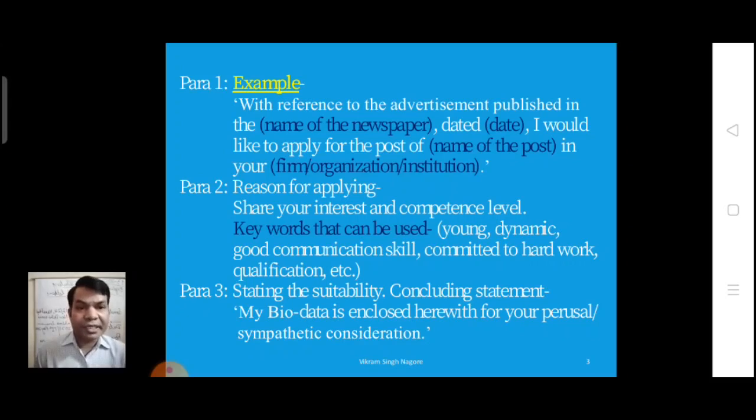Then in the third paragraph, stating the suitability, a concluding statement like my biodata is enclosed herewith for your perusal and sympathetic consideration, and in this way you can complete it. Okay, you can conclude your job application.